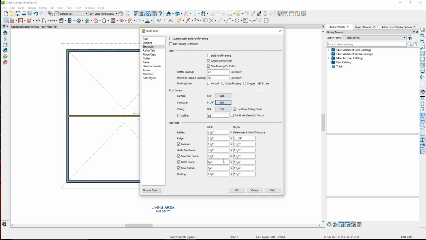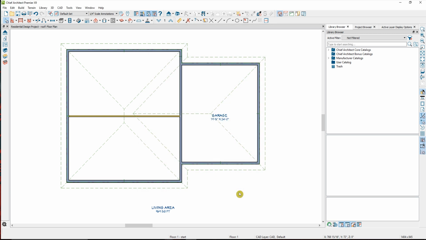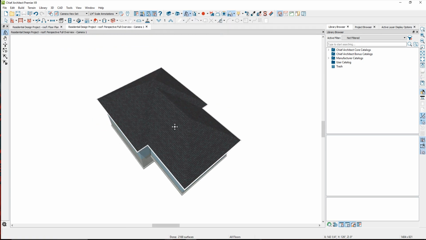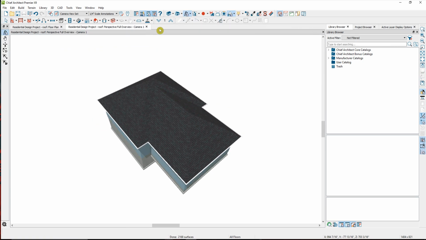Other things that you might want to check ahead of time is going to be your ridge beam, as well as your subfascia, eave, and gable fascias as well. Alright, I'll go ahead and click OK. The first roof that you get right out of the box is a hip roof. If I go into my perspective camera views, I can go to perspective full overview. You can see that we have just a basic hip roof.